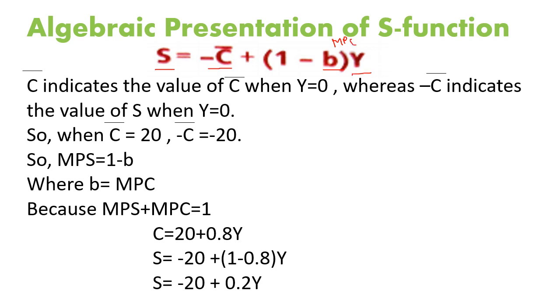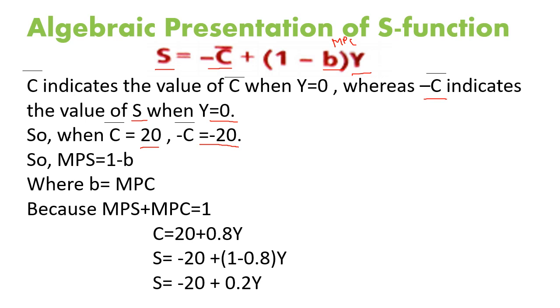C bar indicates the value of C when Y is 0, that is autonomous consumption, whereas minus C bar indicates the value of S when Y is 0. C bar denotes consumption, minus C bar shows saving. So when C bar is 20, minus C bar, that is saving, will be minus 20.